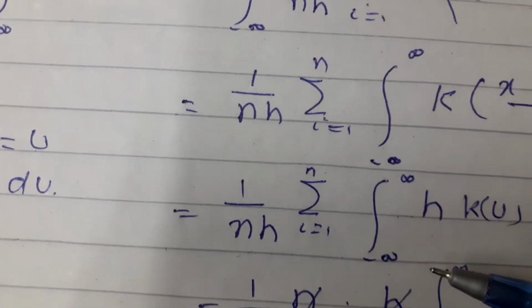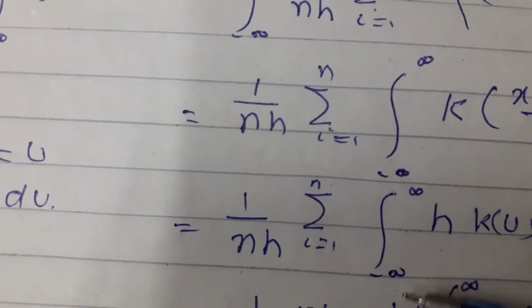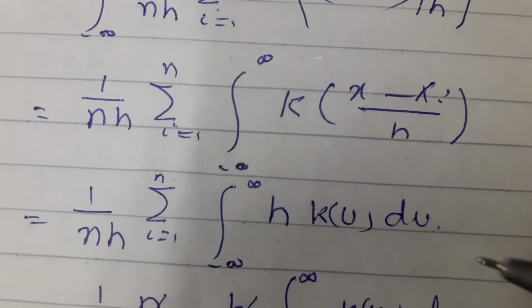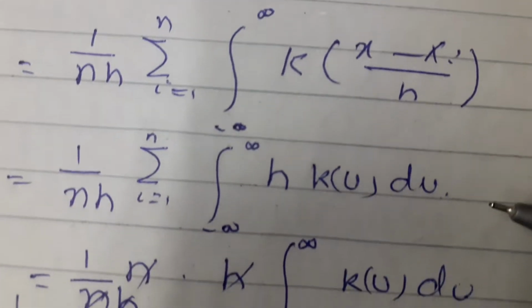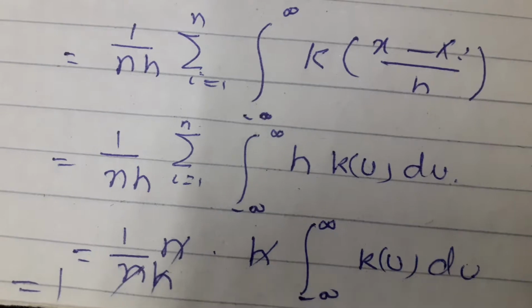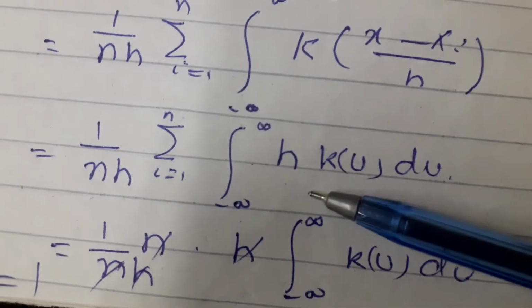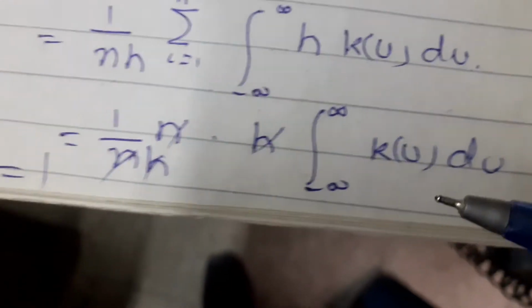So it becomes 1/(nh) summation, integral of h K(u) du. Here h cancels, n cancels because of the summation. The remaining one is the integral of K(u) du from minus infinity to infinity, and it will be equal to 1.